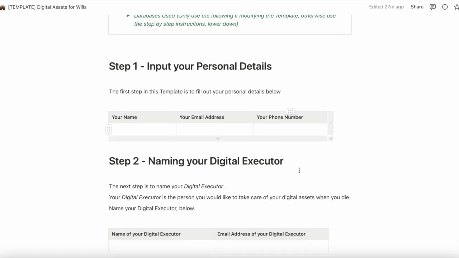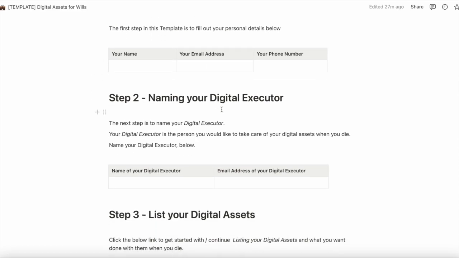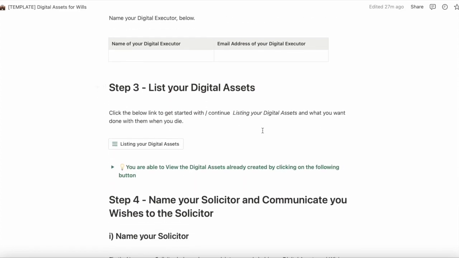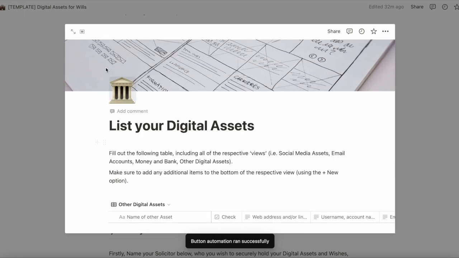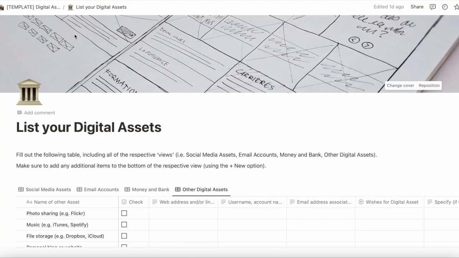So step 1 is to input your personal details. Step 2, name your digital executor, who is the person you'd like to take care of your digital assets when you die. Step 3 is the main part of the template. This is where you actually list your digital assets, and you list them by accessing or clicking on this link, listing your digital assets. And this opens another window which you can create full page.